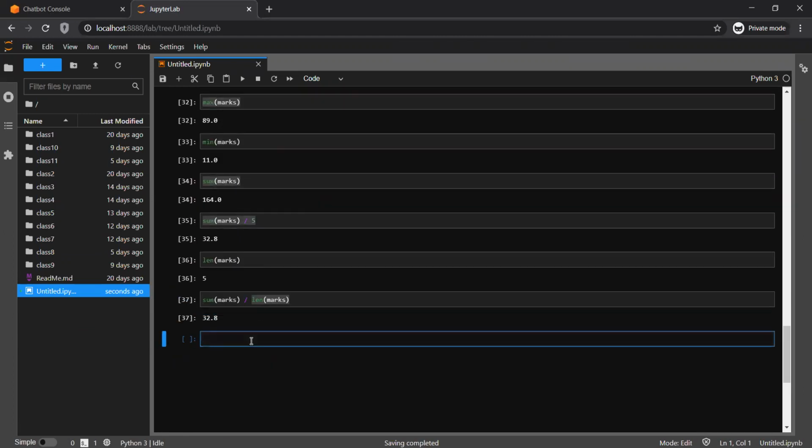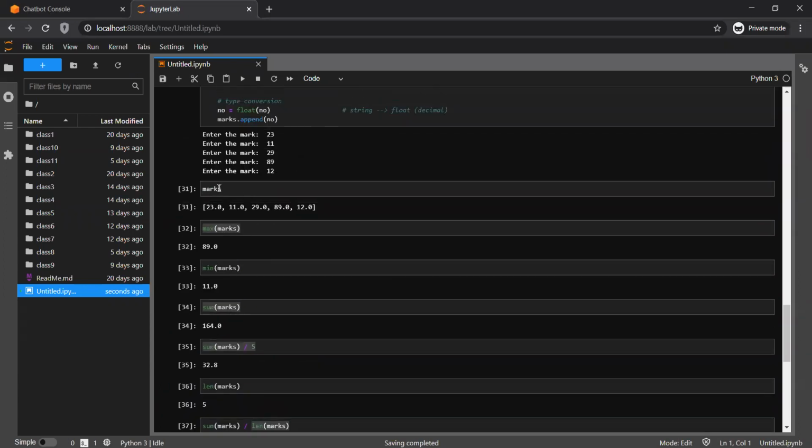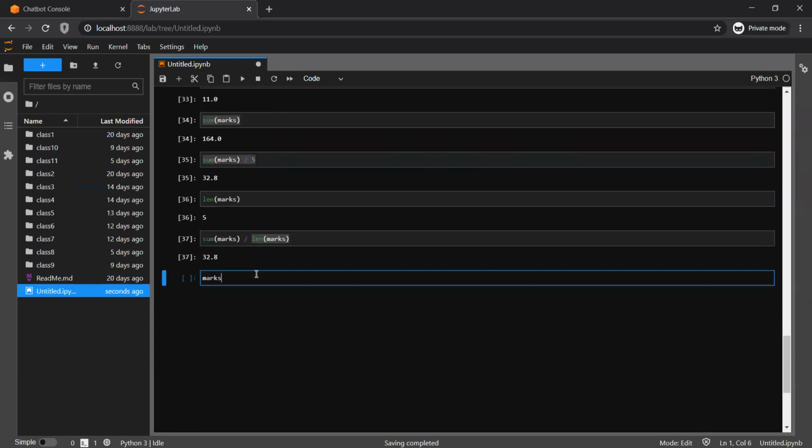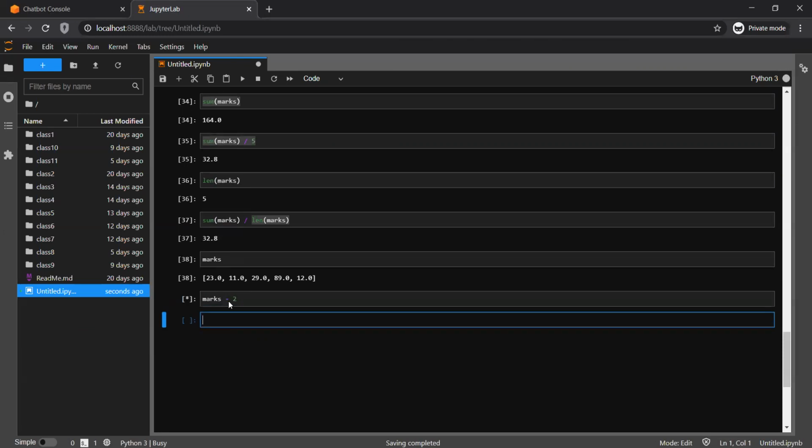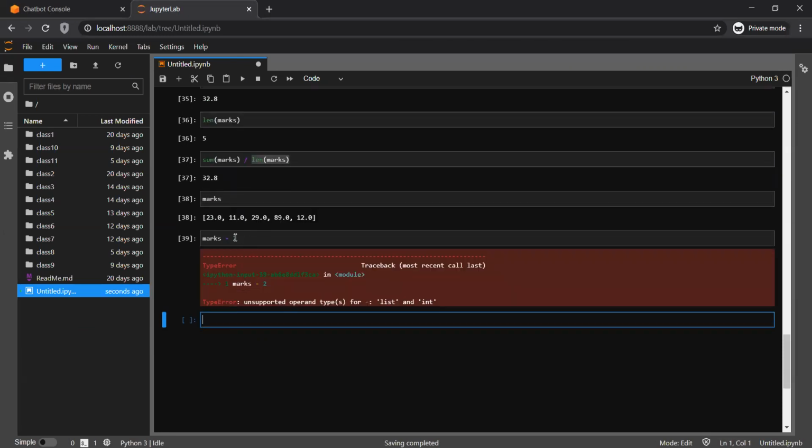One more thing: suppose I wanted to deduct 2 from each element. You can simply do marks minus 2. Oh, sorry.